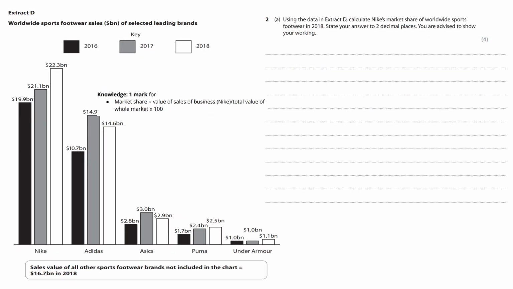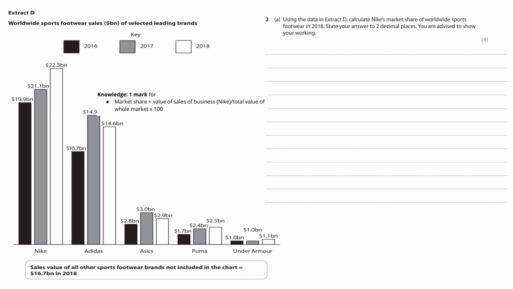Another 4-mark question. Using the data in Extract D, calculate Nike's market share of worldwide sports footwear in 2018. State your answer to 2 decimal places. You are advised to show your working. So let's have a look at Extract D. It shows worldwide sports footwear sales in the billions of dollars of selected leading brands. We can see a key for 2016, 2017, and 2018. Now we need to focus on 2018, and we need to focus on that for Nike.